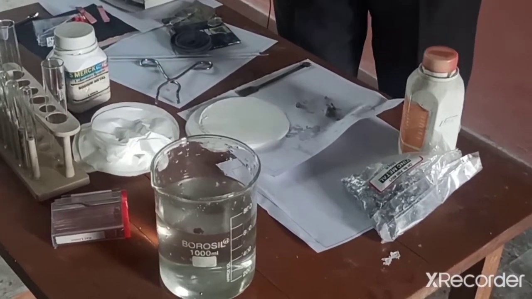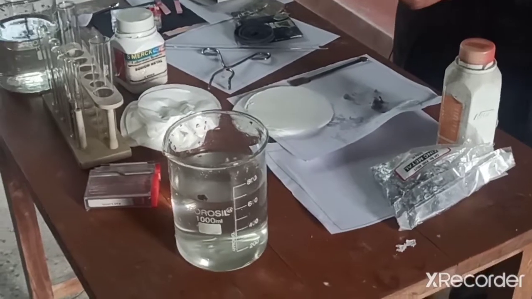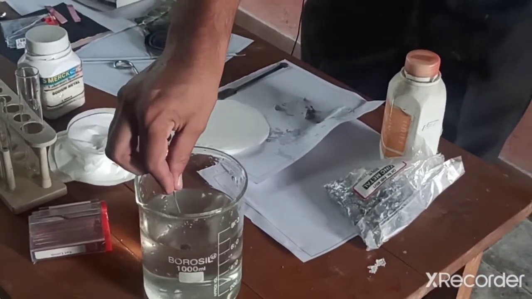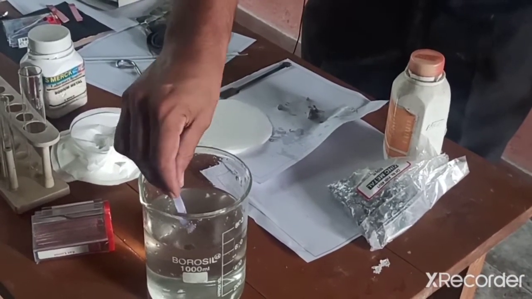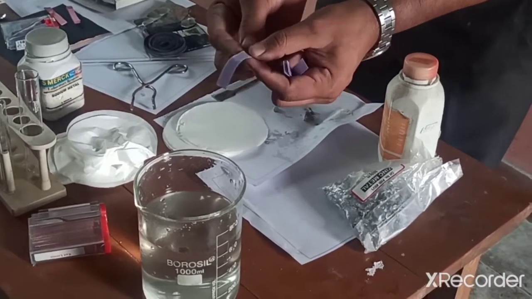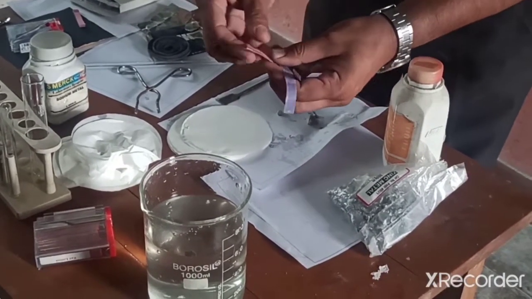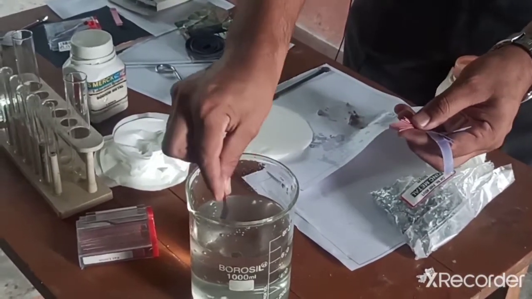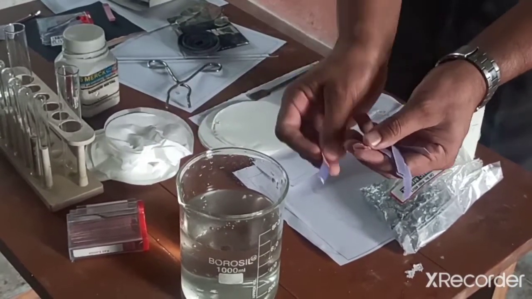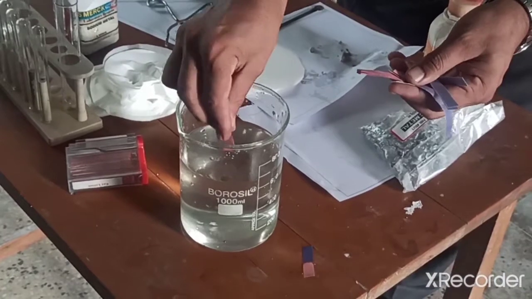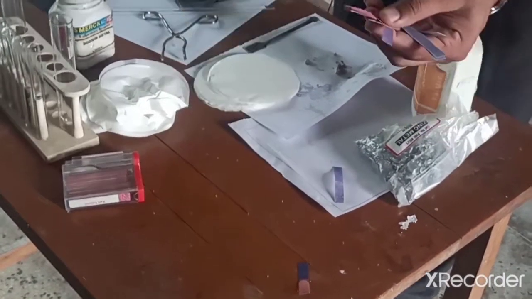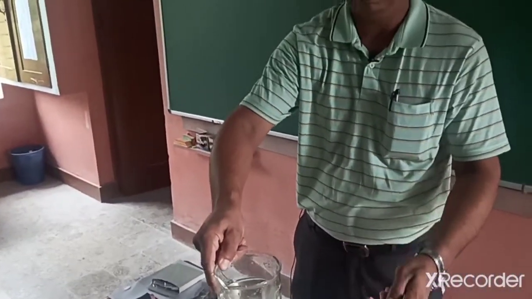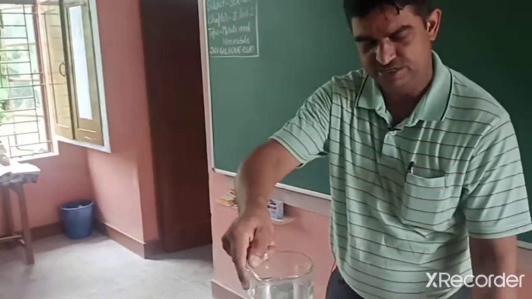We can check its nature, acidic or basic. At first I dip blue litmus paper in this: no change. But when I dip red litmus, it converts into blue color, students. It means this solution is sodium hydroxide. So when you observe, it is highly reactive, and if I place more of these, they are explosive. So it should be handled very carefully.